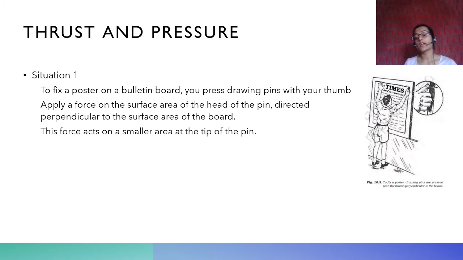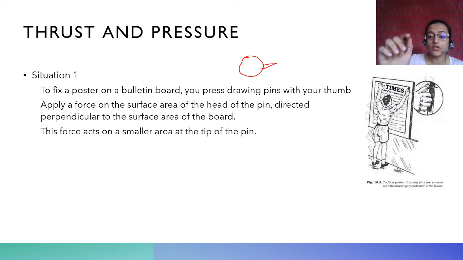Thrust and pressure. So these are two examples that are given in your book. If you go to school and you have a billboard and you want to put something on the billboard, what happens? You are given these thumbtacks. What does a thumbtack look like? It has a broad surface and there is a sharp pointed edge after it. You put some pressure on the thumbtack on the broad portion, and the small portion goes inside the billboard, and therefore things get attached to the billboard, right?